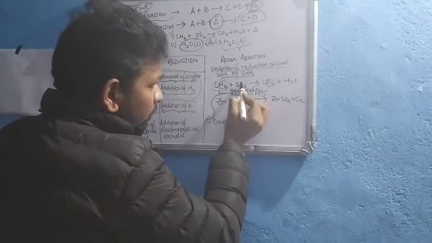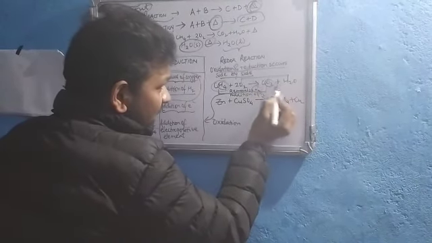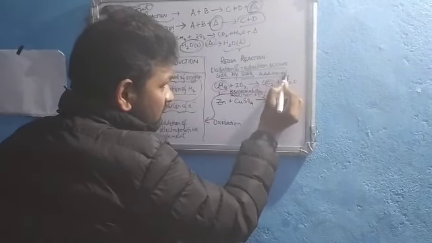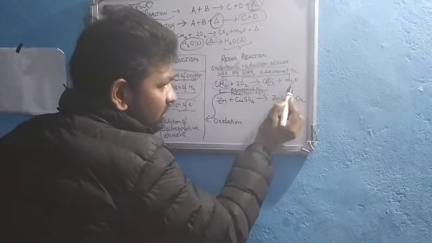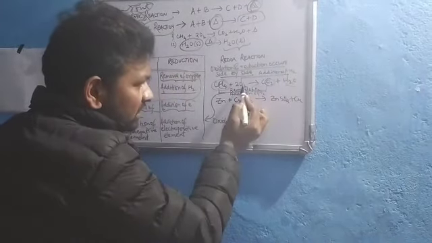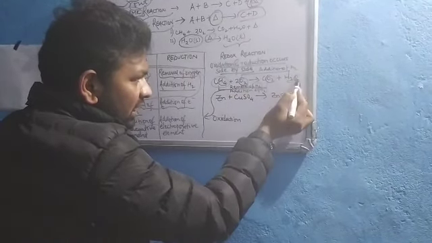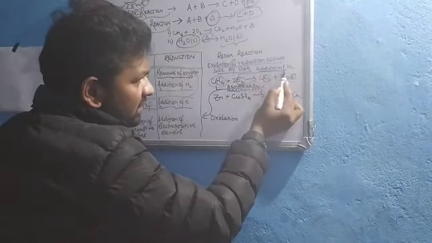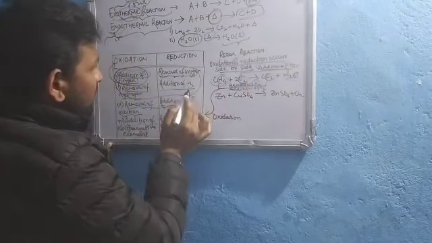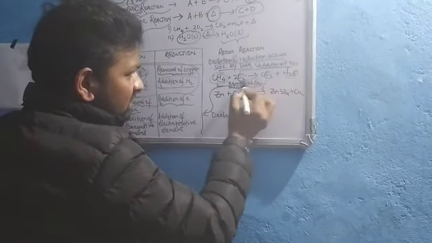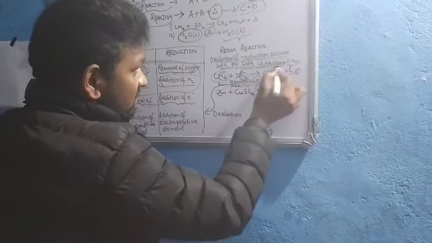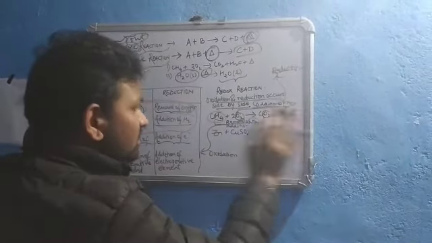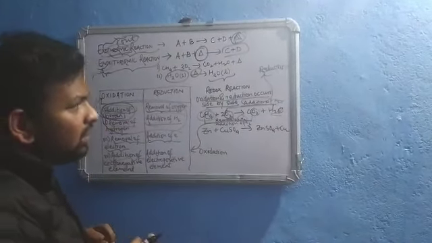Now see O2. Here hydrogen is added. Addition of hydrogen. We didn't have any hydrogen in O2, but here we do. And two atoms of oxygen were there, here we have only one. In fact, we have four atoms of oxygen overall. So when there is addition of hydrogen, it means reduction. This oxygen is getting reduced. So you can see oxidation and reduction occurring side by side, and this type of reaction is called a redox reaction.